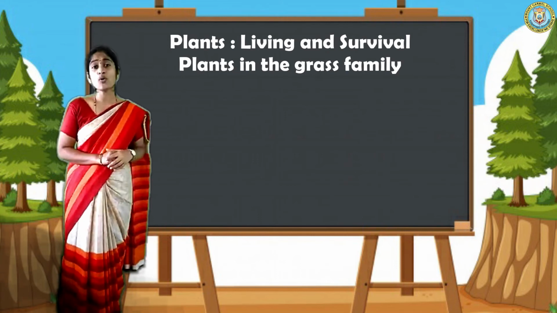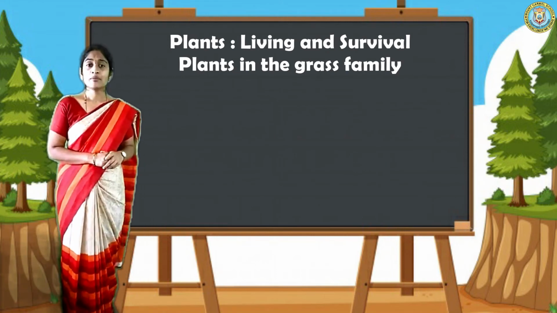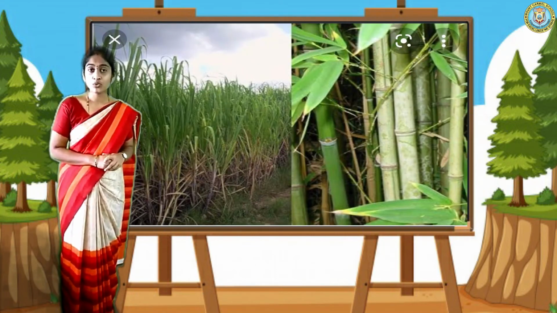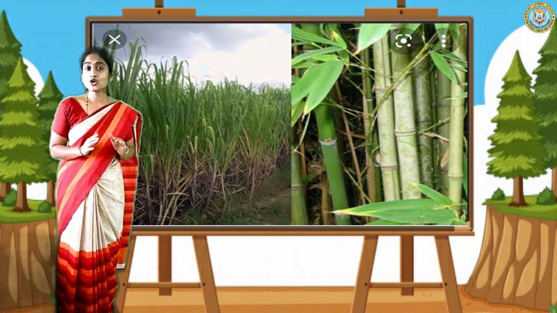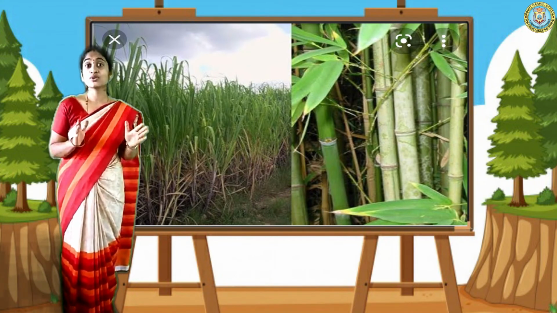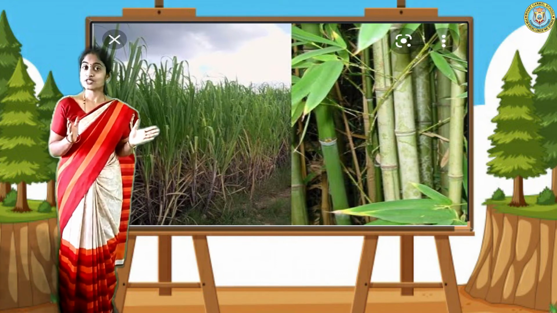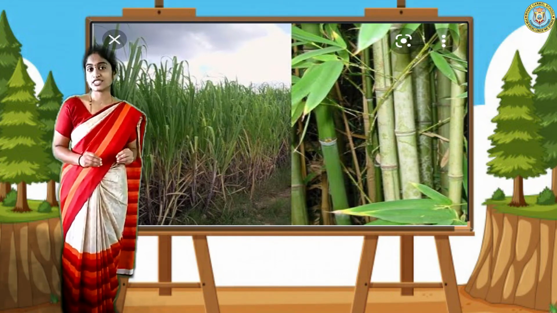Okay. Now let us move on to some plants like sugarcane and bamboo. They are also in the grass family, but they do not look like grass. They look like trees, big trees. Okay, but they are from the grass family.